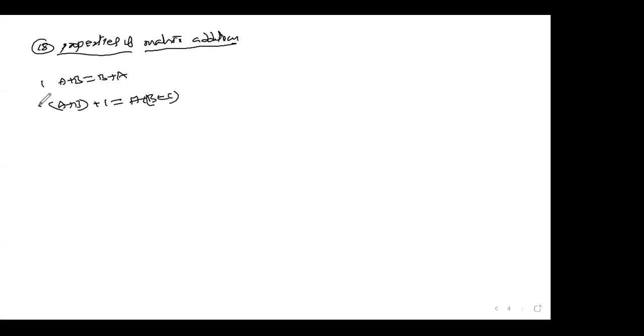Come to the next one. What is that? A plus O, where O is, as you know very well, the null matrix. O plus A, you can write like this. You can say that O is the identity here.